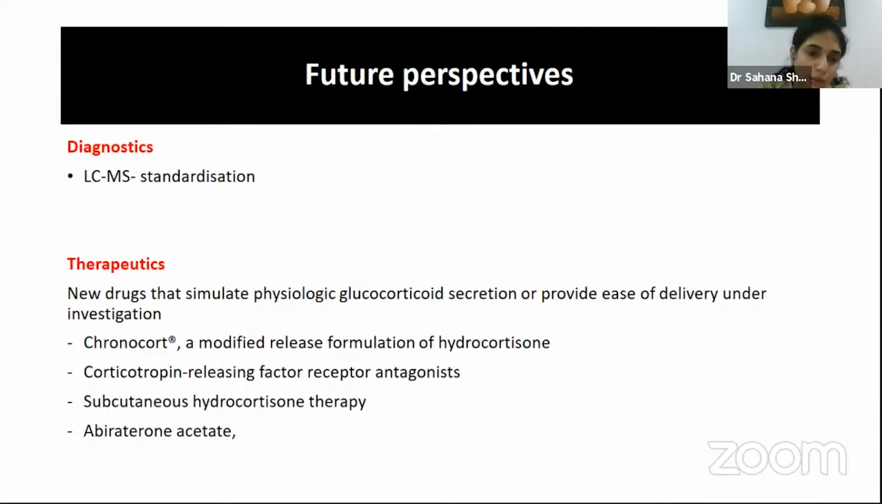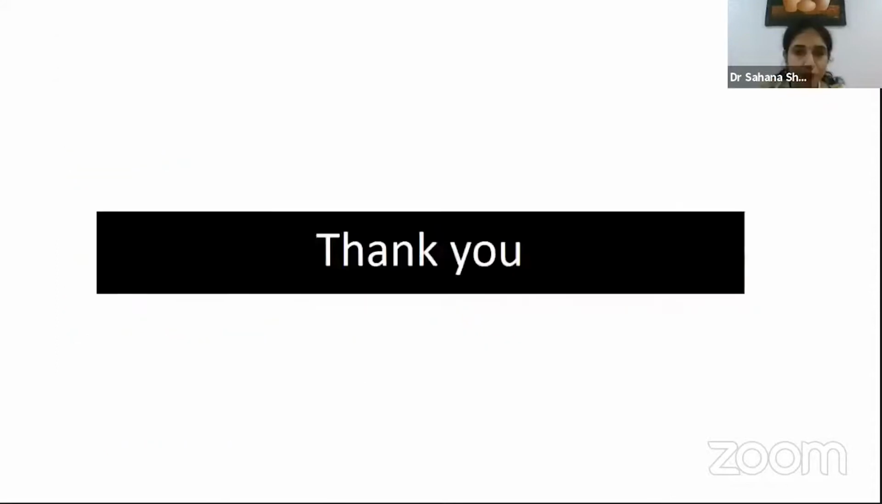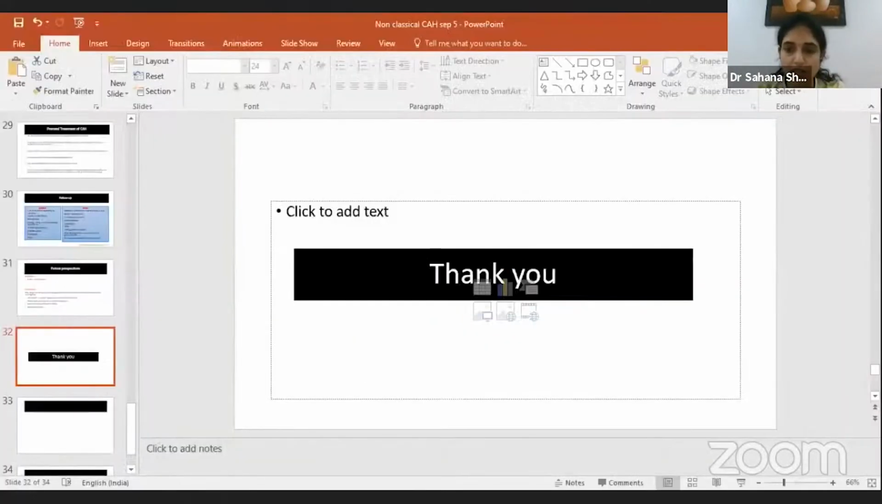And then abiraterone acetate, which is a P450 enzyme inhibitor predominantly used in carcinoma prostate, has also been under investigation for use in patients with congenital adrenal hyperplasia. So these are different molecules in the pipeline for this particular indication. I think with this, I come to the end of my talk. I would be happy to answer any questions.